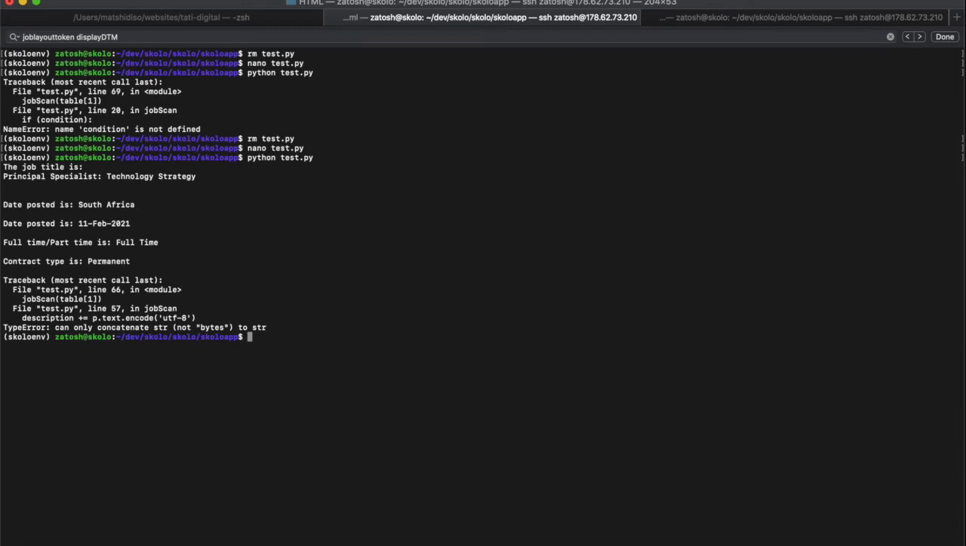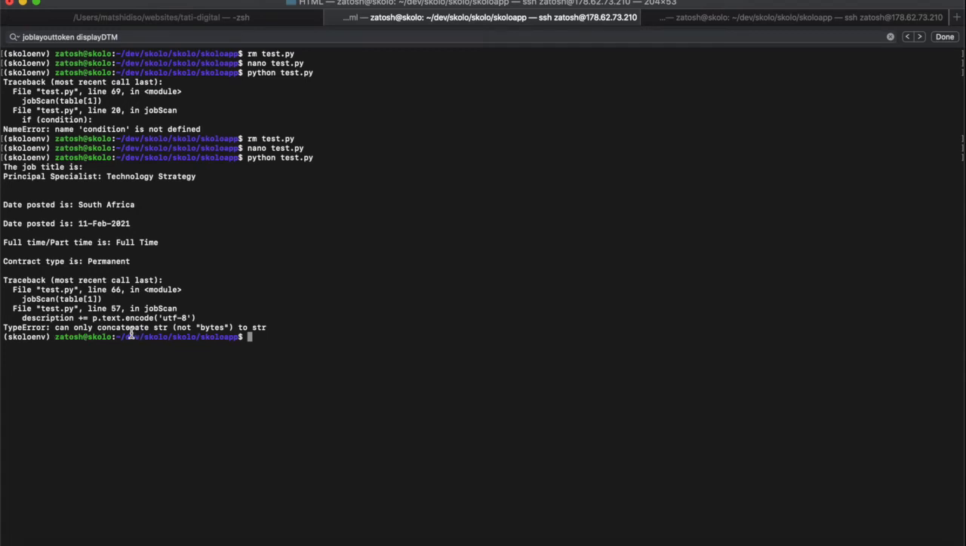All right, so what is it doing here? Okay, it ran a little bit. Principal specialist was there. The date posted, so that's wrong. The date posted is correct. So something's just wrong with the print statement, all right? Full-time, part-time is full-time, contract time is permanent. What's wrong with this?